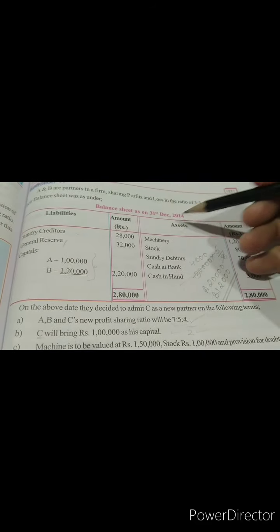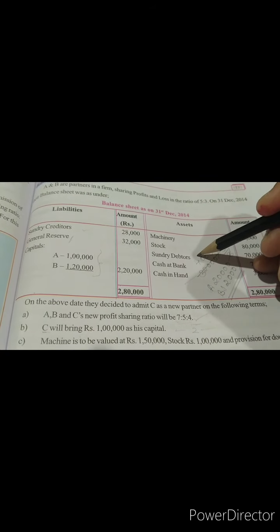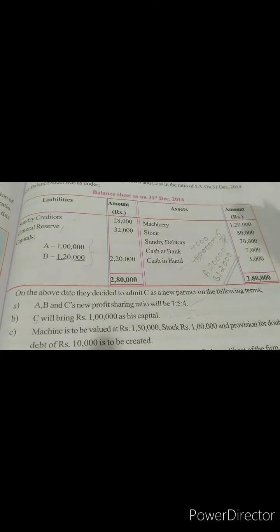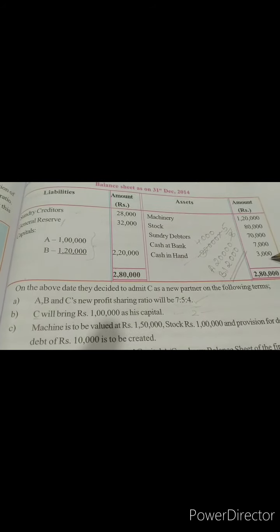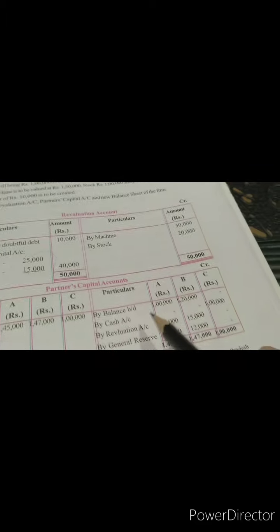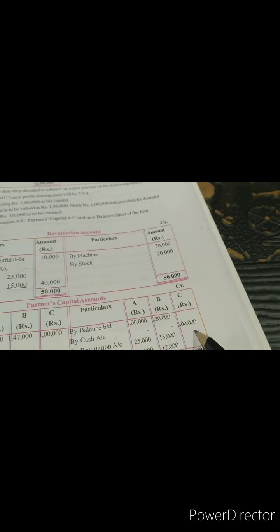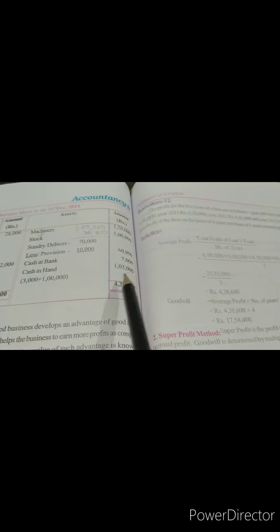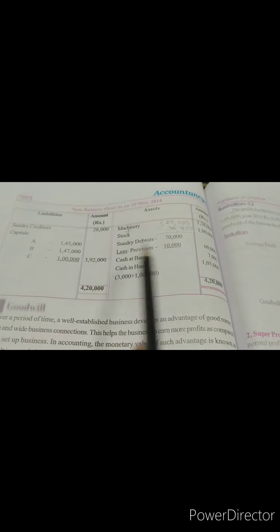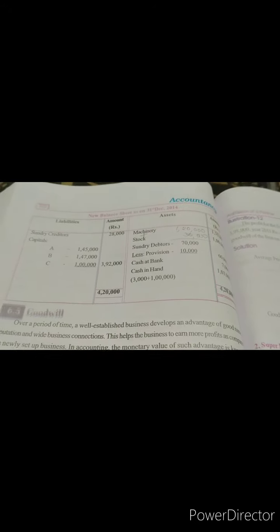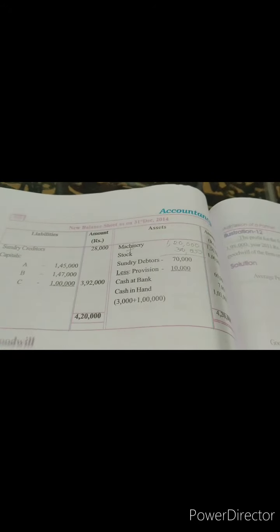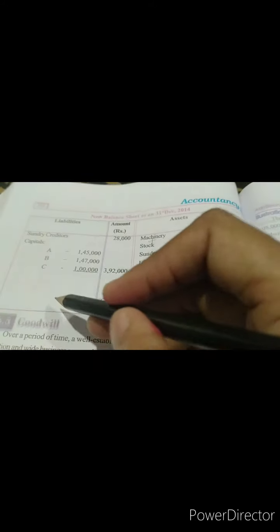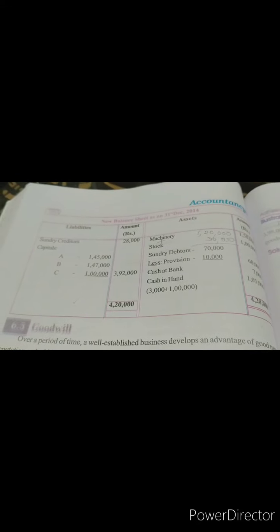And machinery, we have appreciated; stock, we have appreciated; sundry debtors, we have deducted the provisions. Cash at bank 7,000 as it is will be written. Cash in hand, this 3,000, again the extra cash which has come into the organization through the new partner, we will add that and show as 1,03,000. When you do all this, automatically the liabilities and assets of the partnership firm will tally. So once your liabilities and assets are tallying, it means that your sum is absolutely correct.